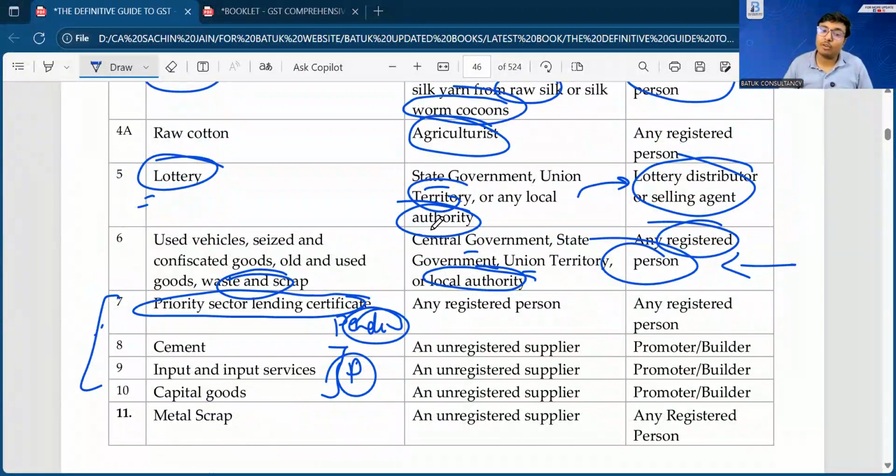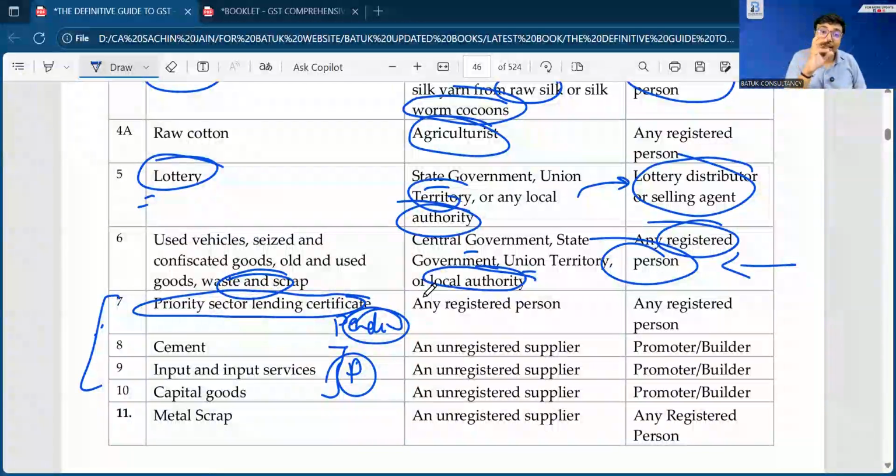Used vehicles, seized vehicles, confiscated vehicles. Many times, many vehicles are stolen. Many times there may be chances certain vehicles are stolen, and in that case the police authority is going to find them. Or due to certain dues or recovery related issues, the government or the police authorities are going to recover the amount through the vehicles, the goods, the items of that particular person. In that case the government is not going to keep those goods or vehicles with them, they are just going to sell them and generate revenue, because they also have to submit it with the treasury.